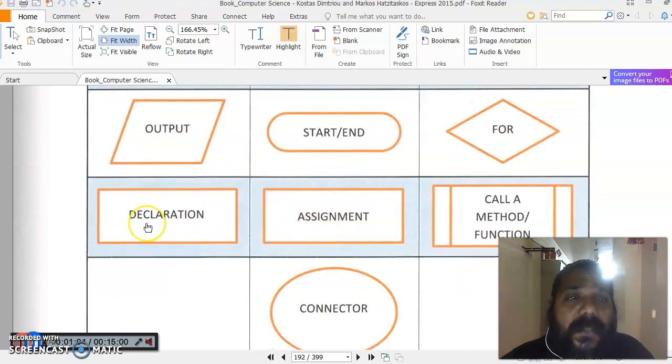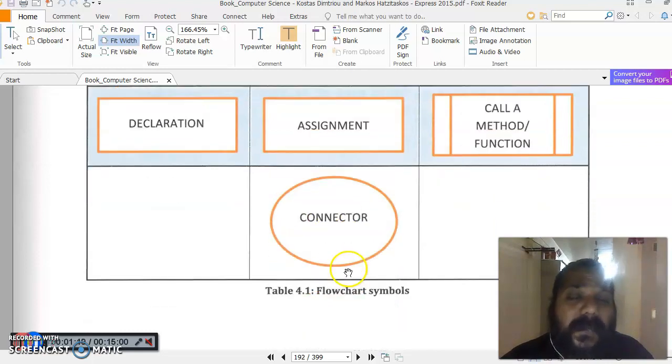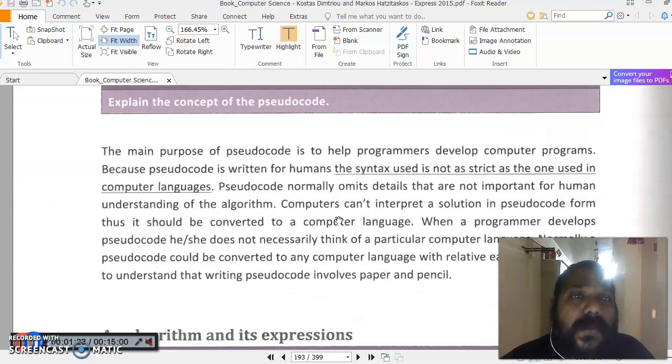Rectangles are used for declaring an element or assigning a value. If you want to call a function in a program, you will use the double rectangle. And when you want to connect your flowchart across 2 pages or 3 pages, you will use the connector. Next we come to pseudocode.